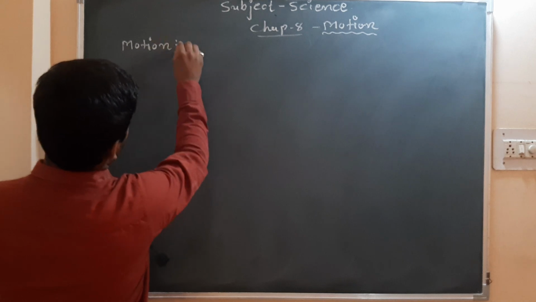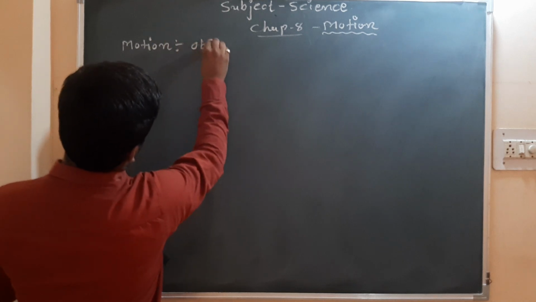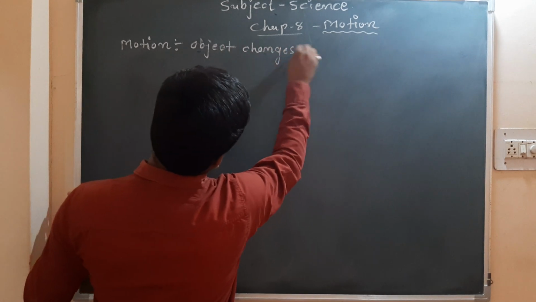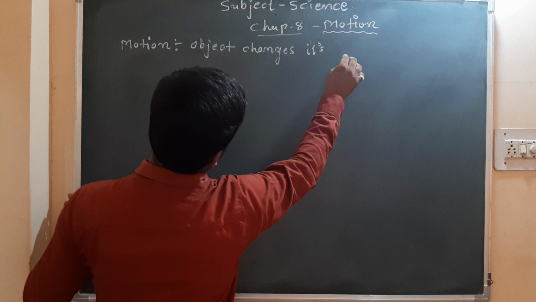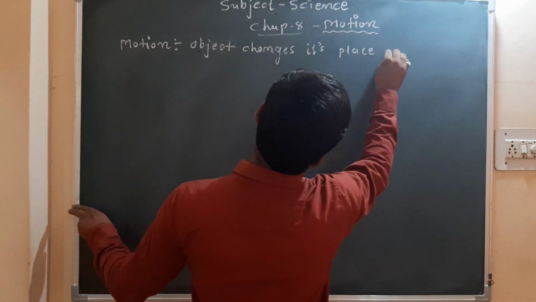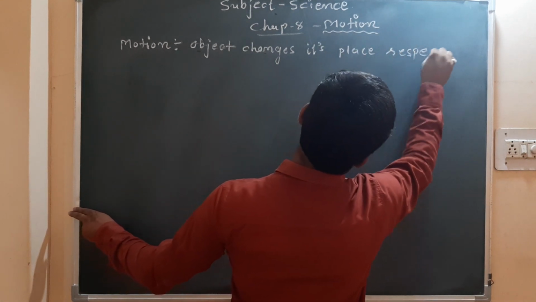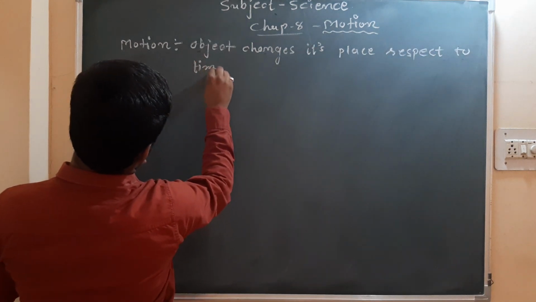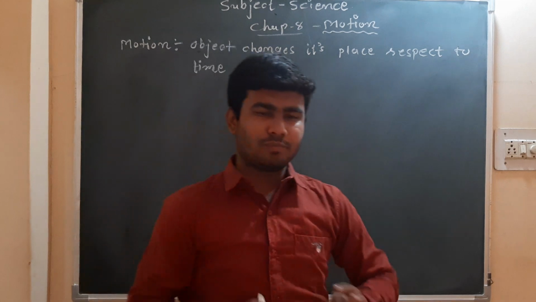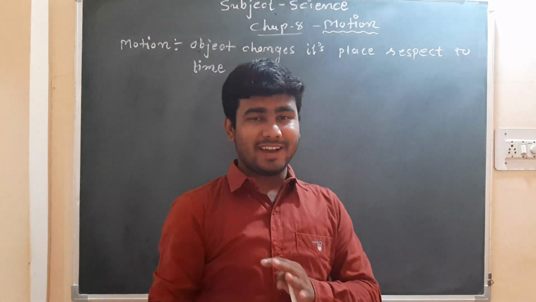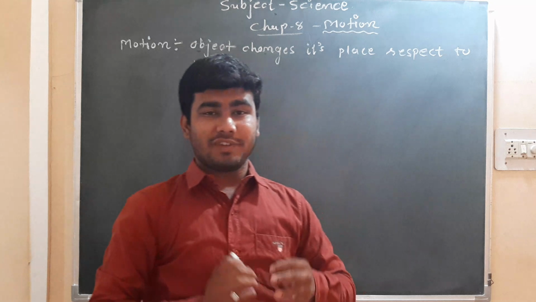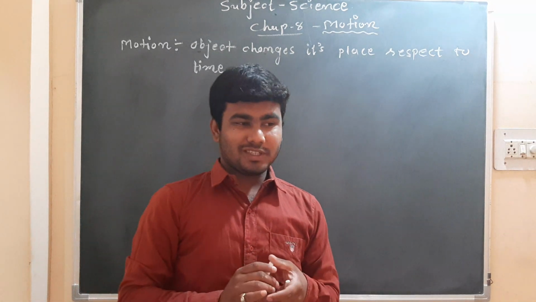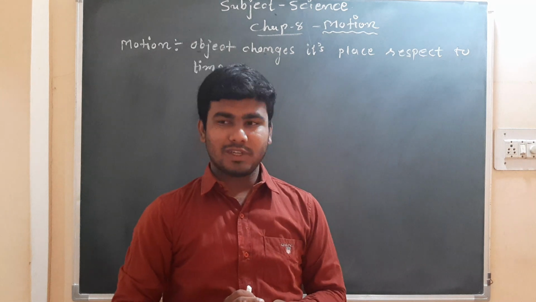Try to understand that when an object changes its place with respect to time, when any object changes its place with respect to time, we can say that particular object is in motion. Now actually motion is a little bit complex concept.